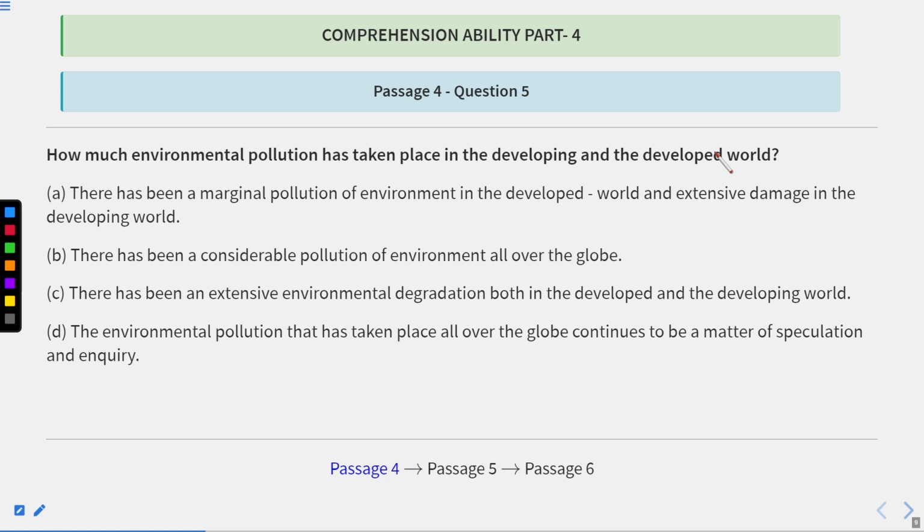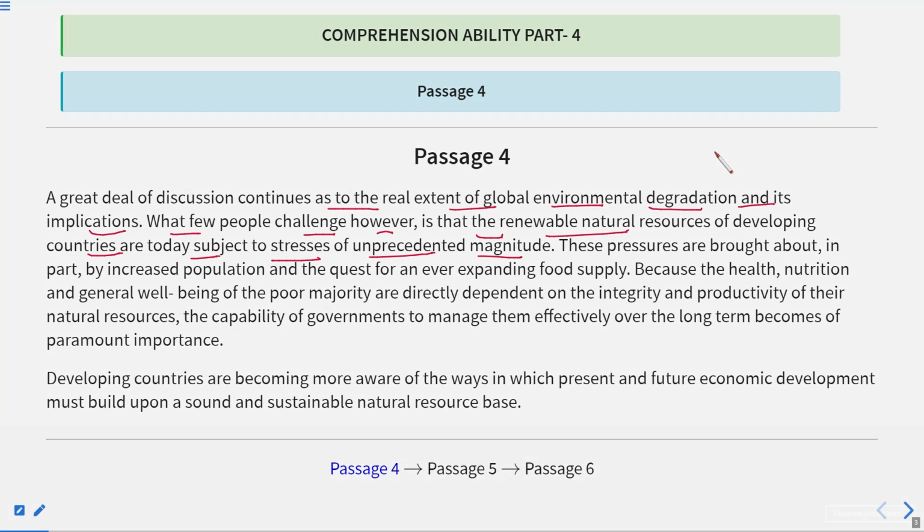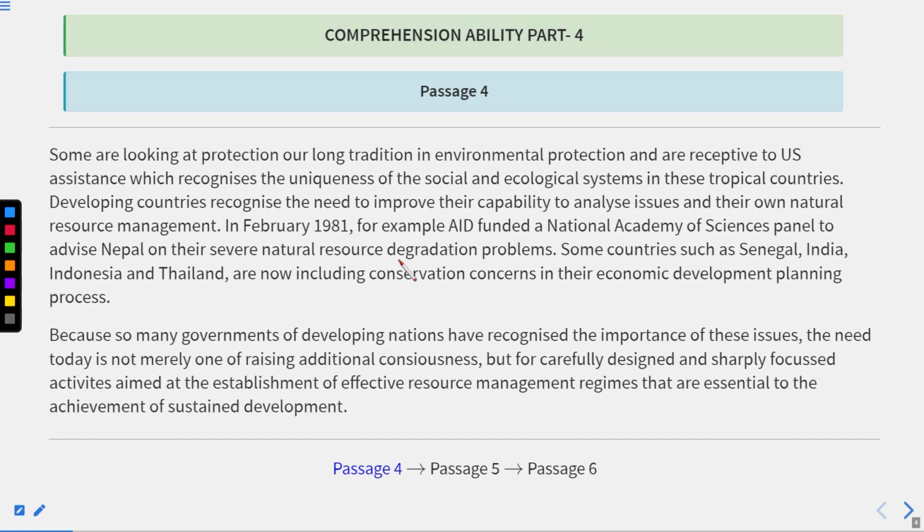In the very first line, as you can see, it is written, a great deal of discussion continues as to the real extent of global environmental degradation and its implications, what few people challenge. So according to this line, it can be said that it is not actually the correct marking, it is just part of a speculation. Therefore, the correct answer will be, now let us move to the question again.